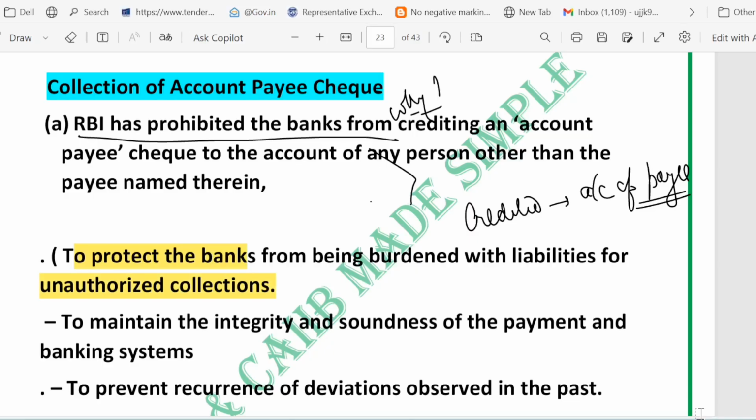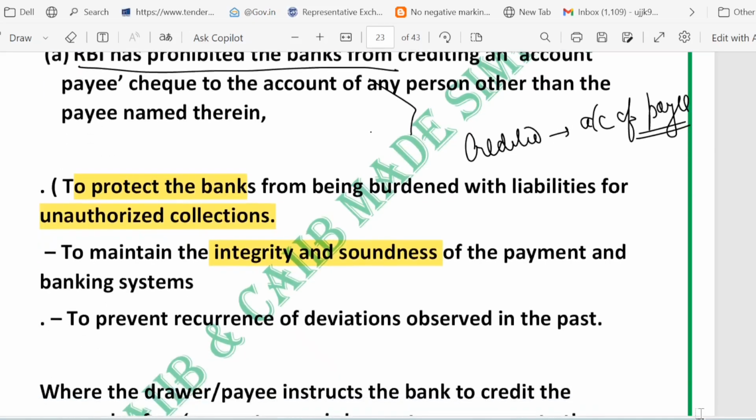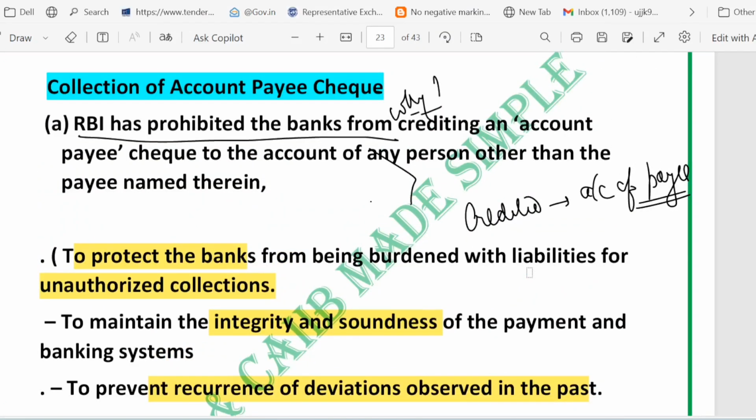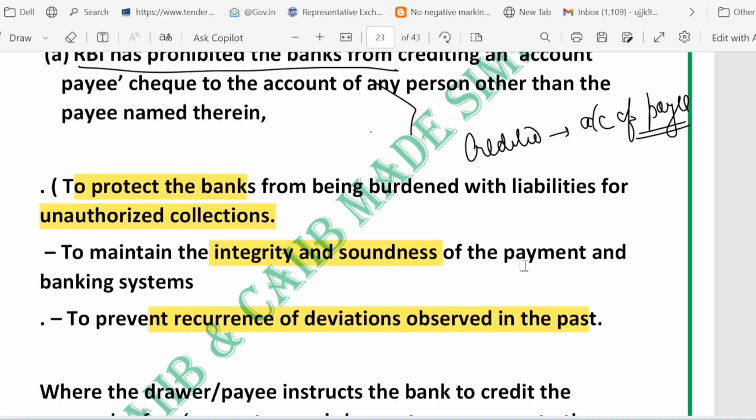Second thing is to protect the safety and soundness of the banking. To maintain the integrity, that is safety and soundness of the banking system. Third thing is to prevent the repeat of the past bad practices, that is, to prevent the recurrence of deviations observed in the past. So these are the three main reasons why RBI prohibits credit to anyone else. To stop the unauthorized collection, to protect the safety and soundness, to prevent repeat of the past bad practices. So I hope this answers the question.